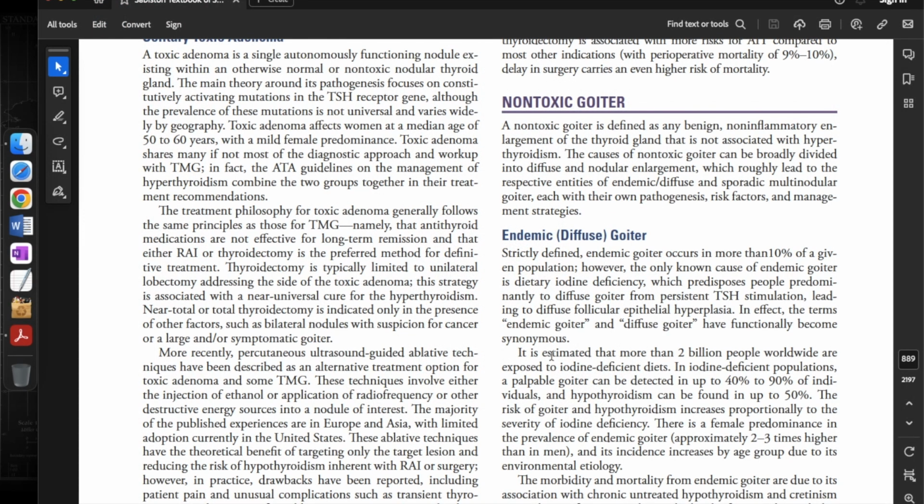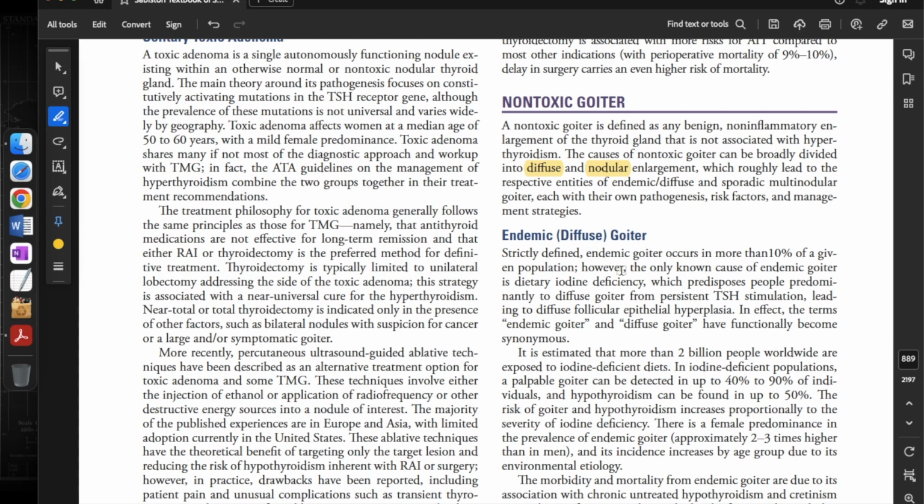Moving on to the next topic, non-toxic goiter. A non-toxic goiter is defined as any benign non-inflammatory enlargement of the thyroid gland that is not associated with hyperthyroidism. The causes of non-toxic goiter can be broadly divided into diffuse and nodular enlargement, which roughly lead to the respective entities of endemic or diffuse and sporadic multinodular goiter, each with their own pathogenesis, risk factors, and management strategies.